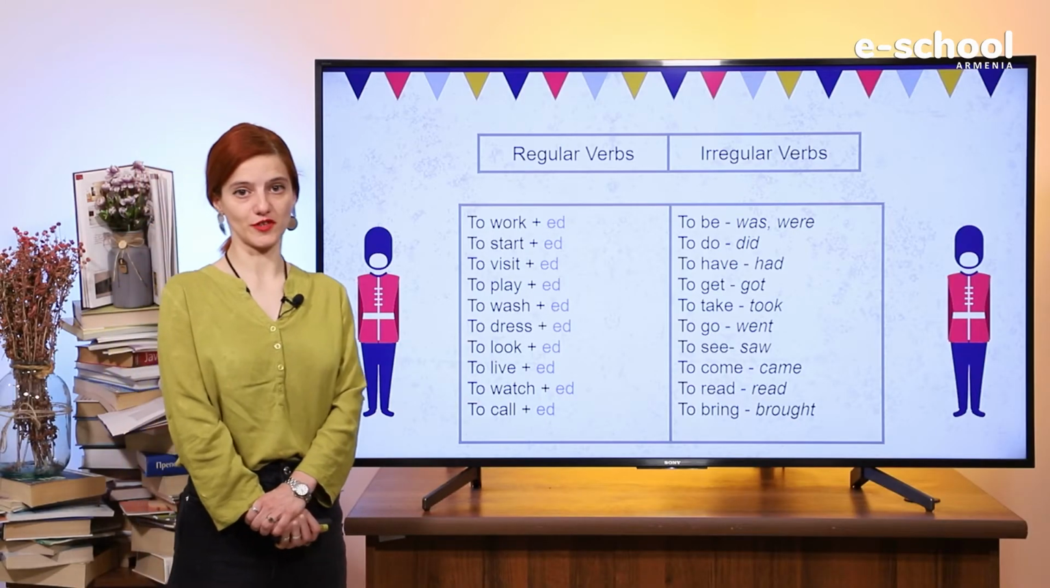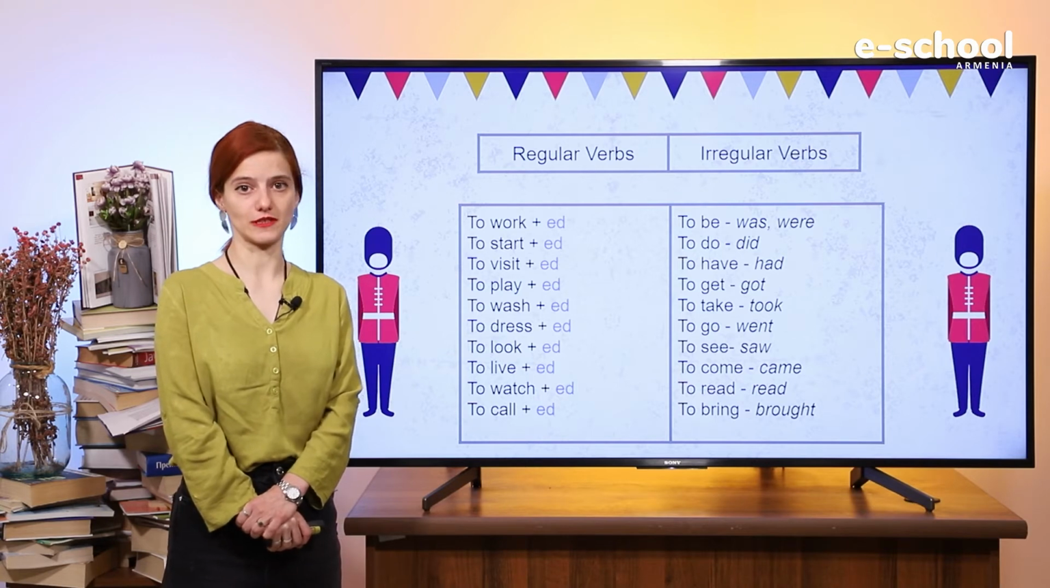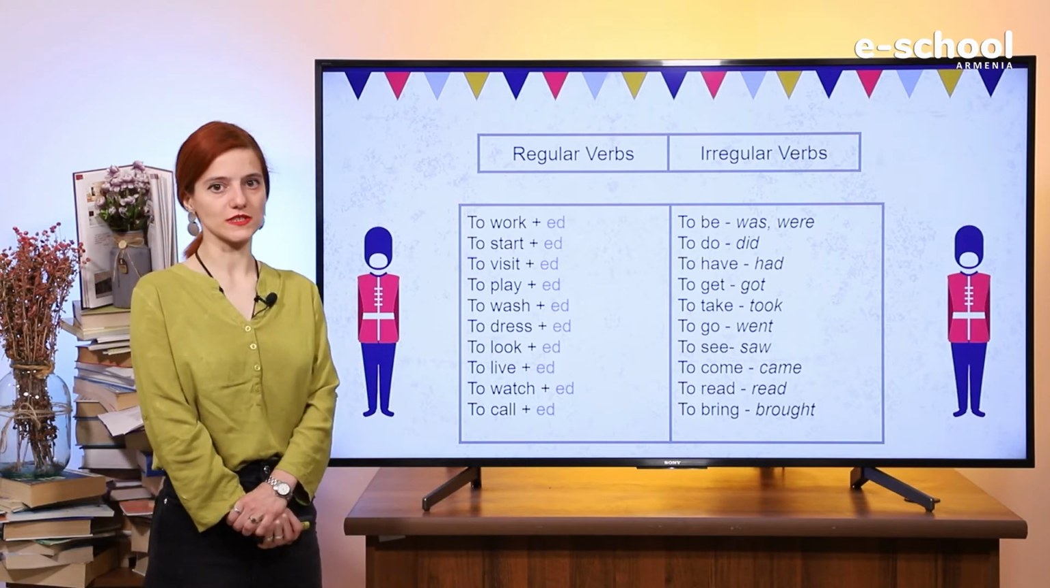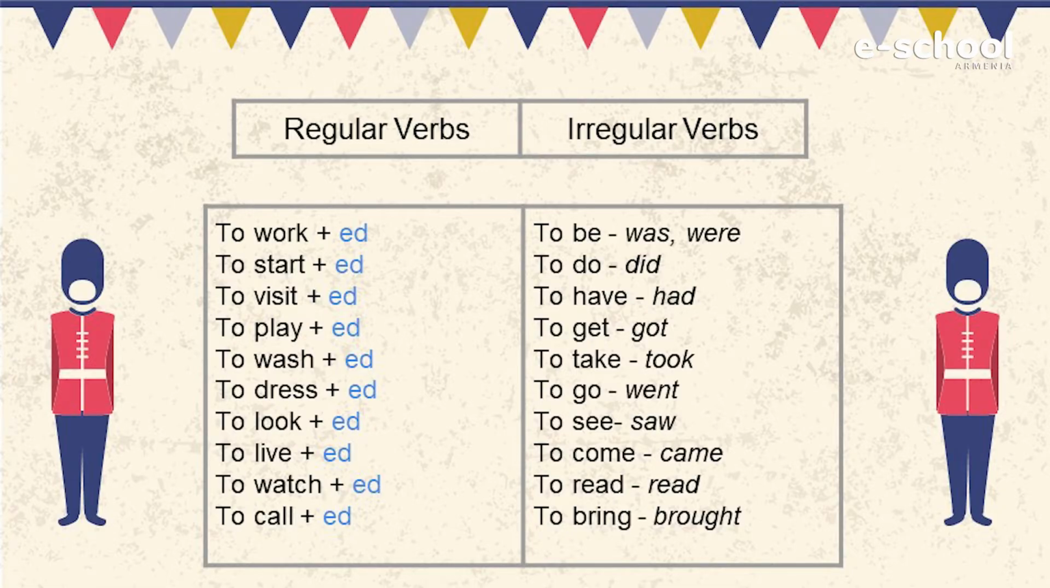And irregular verbs changed differently. To be, was, were. To do, did. To have, had. To make, made. To get, got. To take, took. To go, went. To see, saw. To come, came. To read, read.